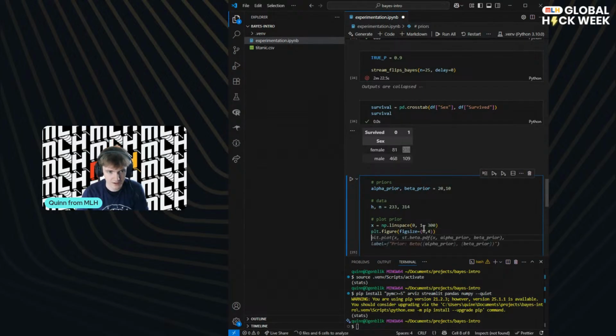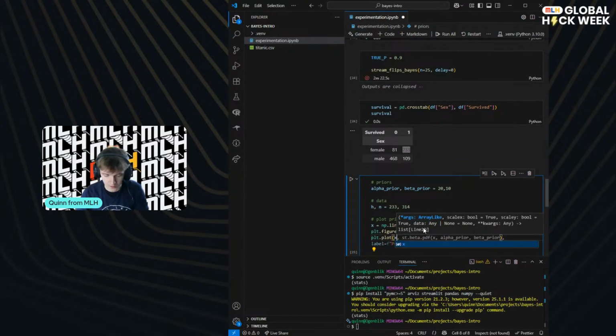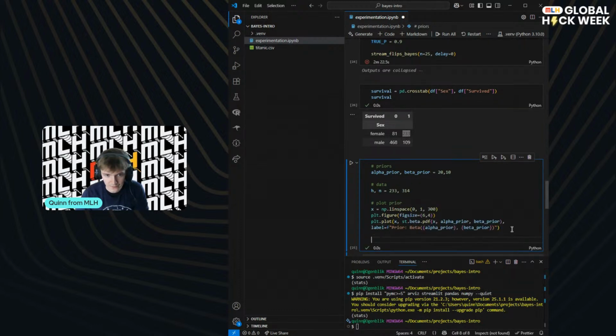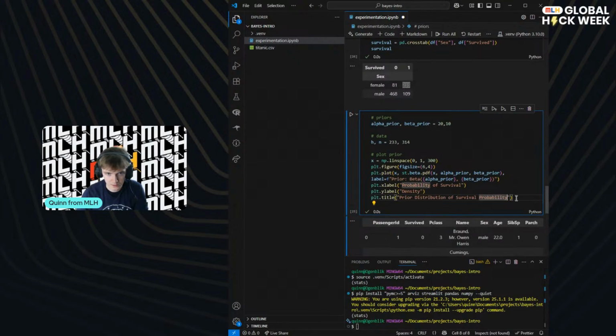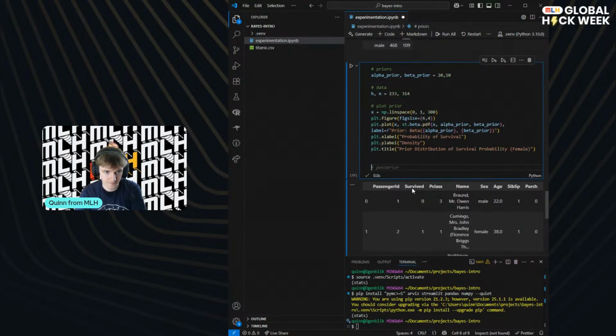So we're just making a plot here, and we will do the same as before. Plot our data, and does this look right? Yeah, this looks right. Okay, yep, perfect. It's even got a label for us. Awesome. So Copilot's saving the day here. And then we want some labels. So we will say, what is next label? Probability of survival. And then we will do plot y label density. Yep. And then we will do a title. Prior distribution of survival probability. And then we'll put in brackets female. And this is pretty good.